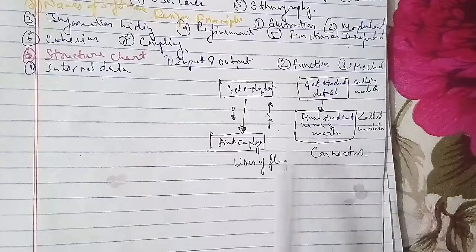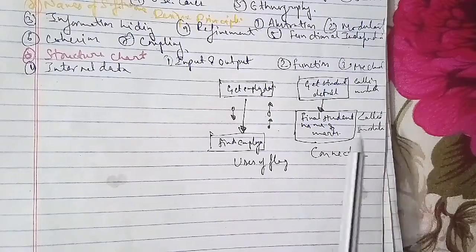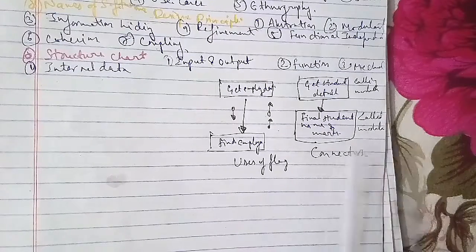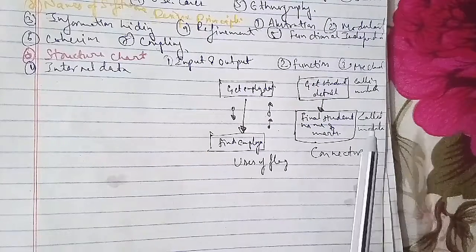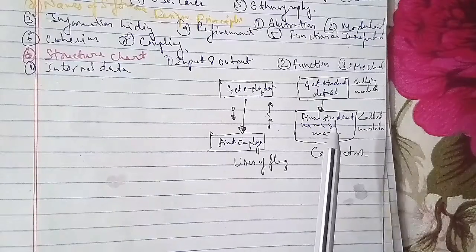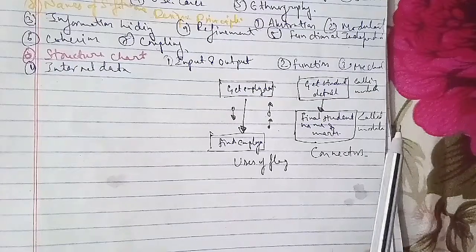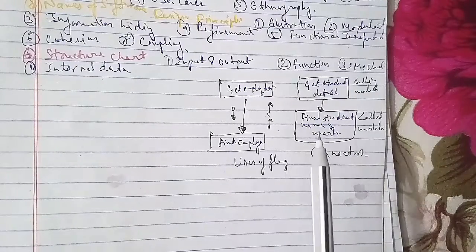An example of the structure chart is given here: get valid student record, calculate the fees for one student, calculate the total number of students, calculate the total fees as well, then print, and read and edit the field. So this comes under the structure chart.